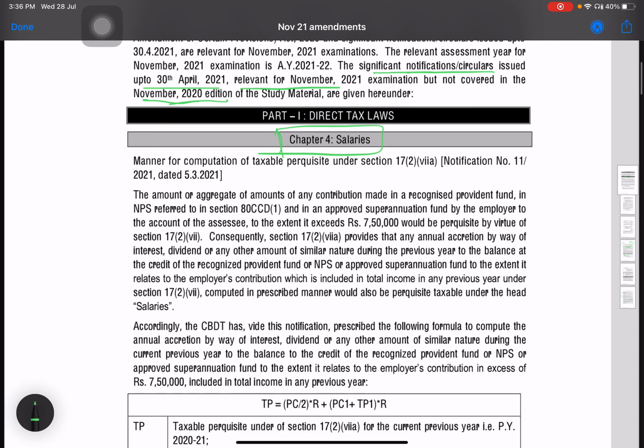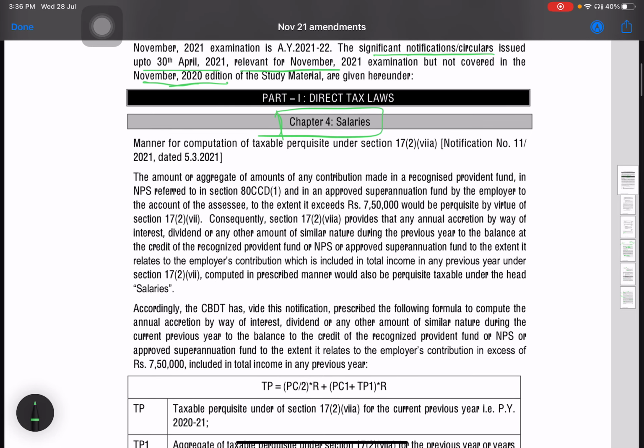So you cannot totally ignore these chapters, and as there is an amendment in the salaries chapter, it becomes an important one. Okay. So, in the chapter of salaries, you must have studied that perquisites are taxable under the head